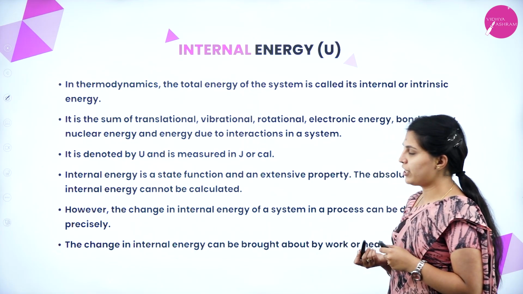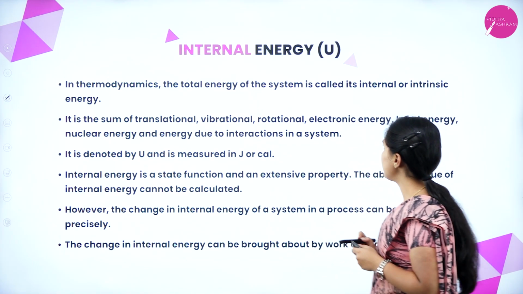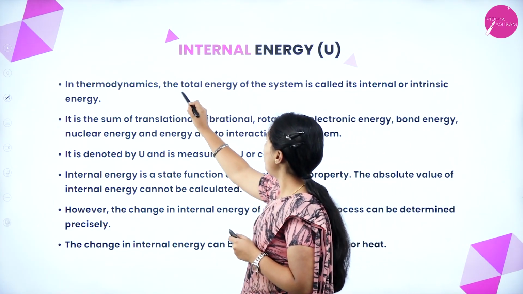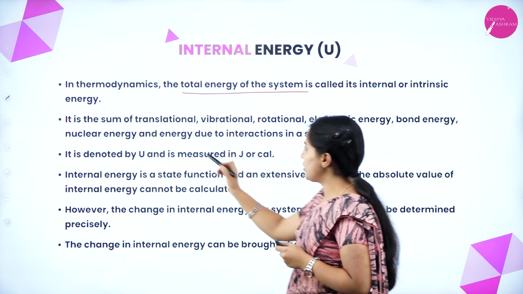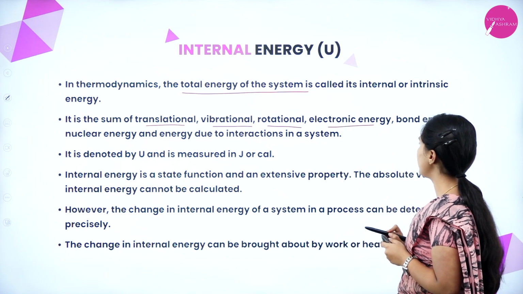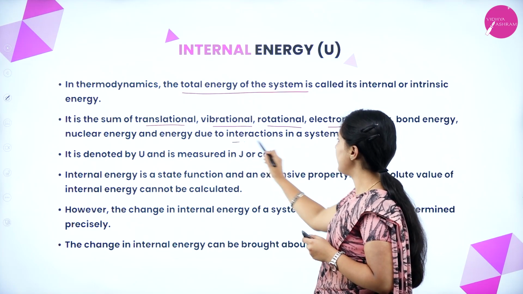Next, internal energy. In thermodynamics, the total energy of the system is called its internal or intrinsic energy. It is the sum of translational, vibrational, rotational and electronic energy, bond energy, nuclear energy and the energy due to interactions in a system.